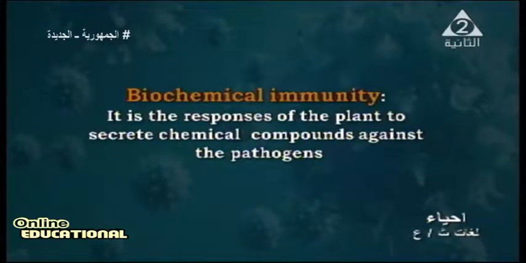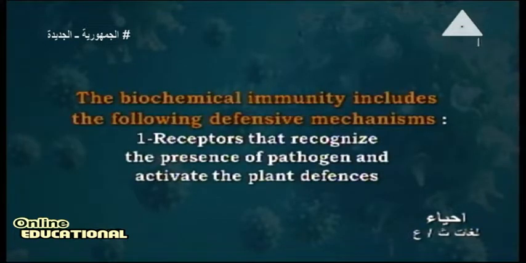What is the biochemical immunity? Biochemical immunity is the response of the plant to secrete chemical compounds against the pathogen. It means the plant will secrete some chemicals to kill the microbes. What are these chemicals? The biochemical immunity includes the following defense mechanisms: receptors that recognize the presence of pathogen and activate the plant defense. This is found on the cell wall of the plant. In the cell wall of the plant, there are receptors which activate the plant to defend itself.